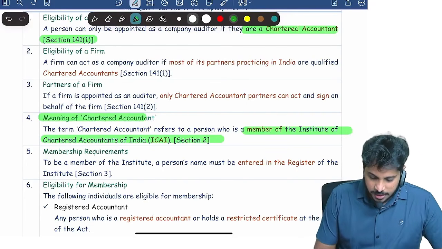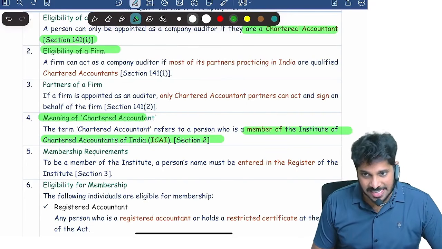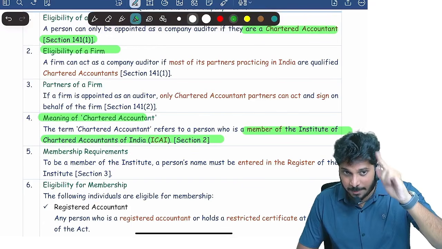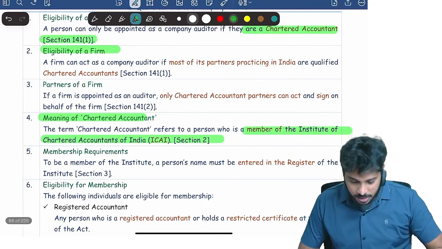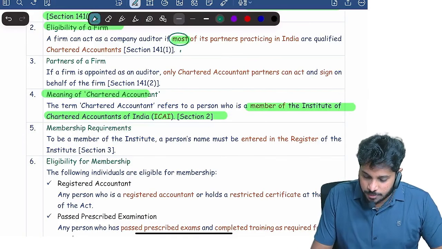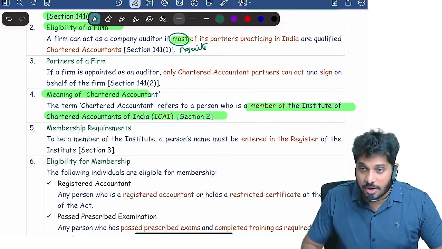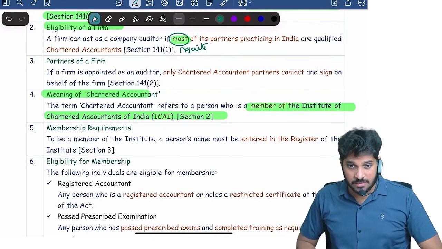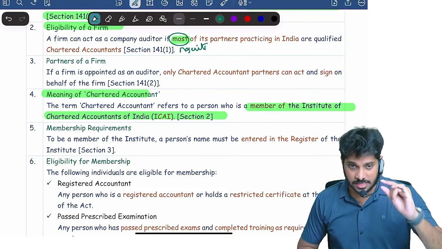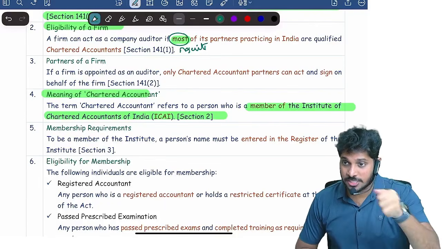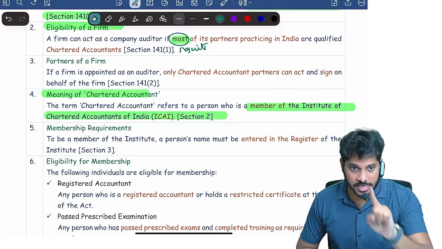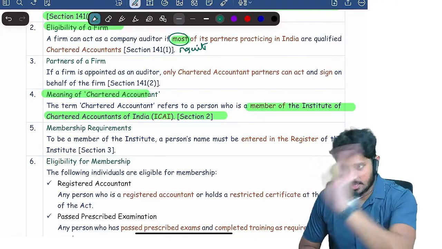Clear? Then, can a firm be appointed as an auditor? Yes, a firm can also be appointed as an auditor, which may be a sole proprietary firm, a partnership firm, or an LLP. Only when a majority of the partners are CAs with COP. Further, if a firm is appointed, who should sign the audit report on behalf of the firm? Only the partner who is a CA and has COP can sign the audit report.